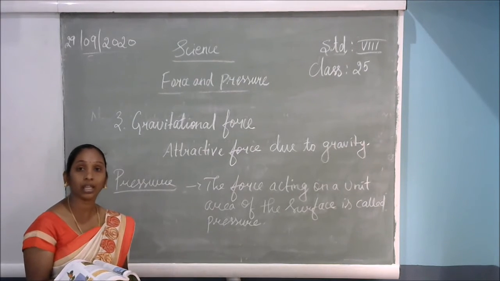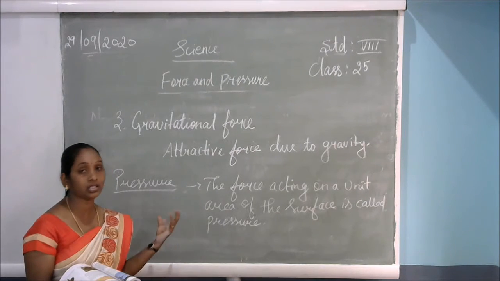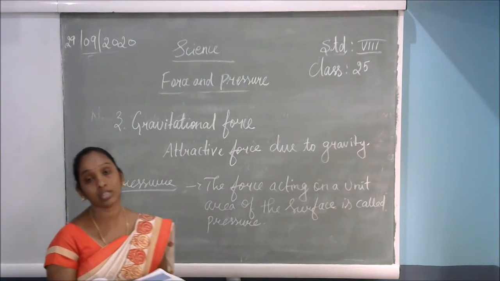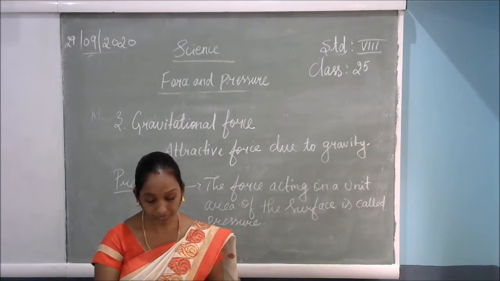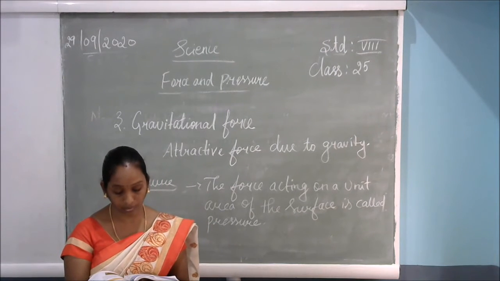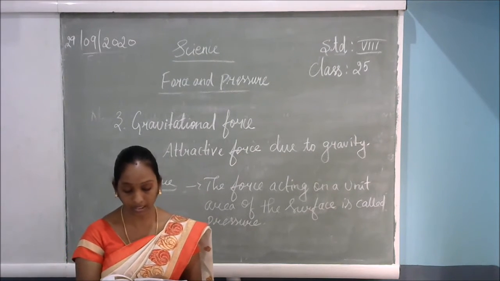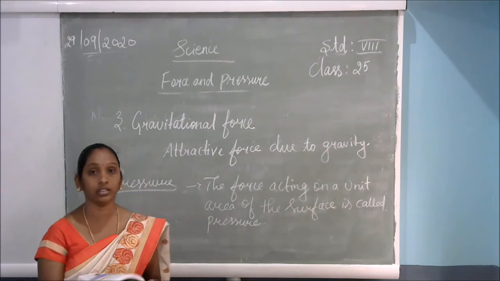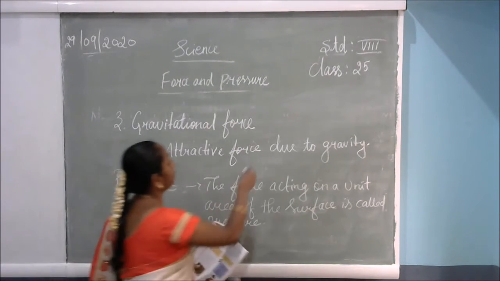How can the earth pull that? Because the earth has an enormous amount of force. That force is called gravity. Can this happen without a force acting on it? Definitely it cannot. Which is this force? Objects or things fall towards the earth. So what does gravitational force mean?